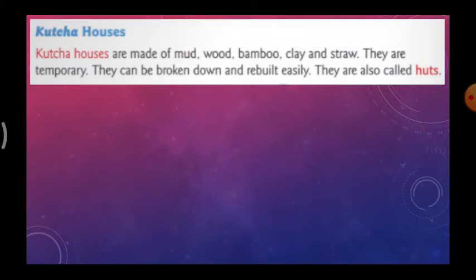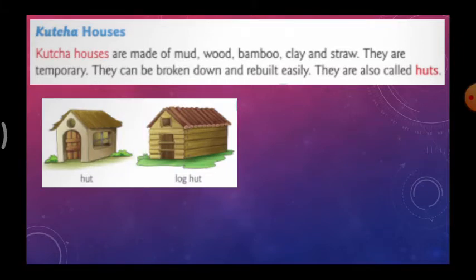Next thing, kucha house. Kucha houses are made of mud, wood, bamboo, clay and straw. They are temporary. They can be broken down and rebuilt easily. So they are also called huts. So this is the kucha house. We can easily remove them and rebuild them again whenever we want. This is made up of mud, wood, bamboo, clay and straw.